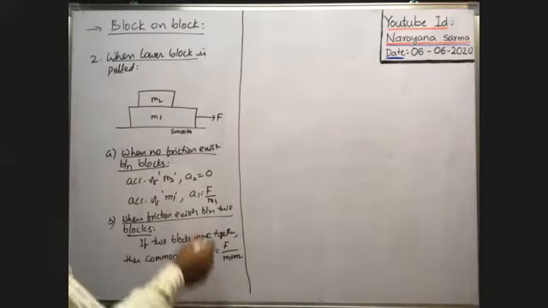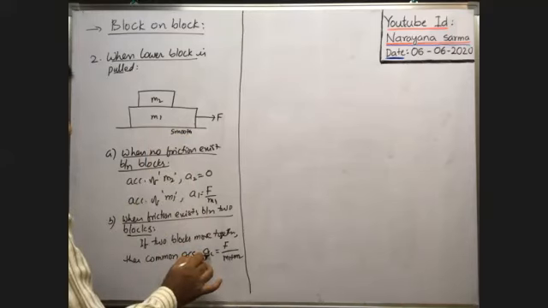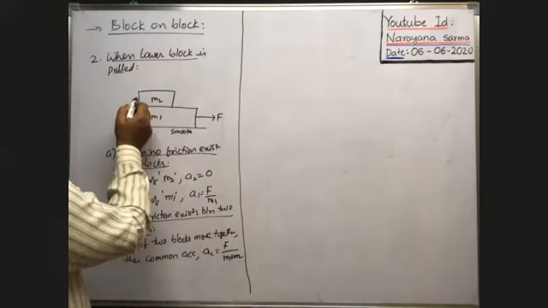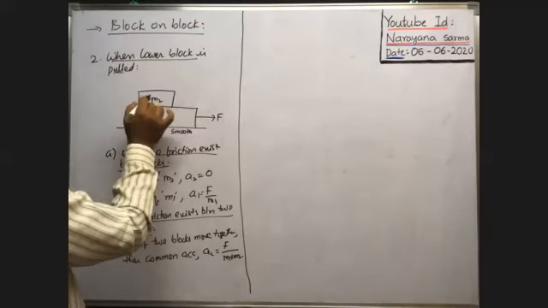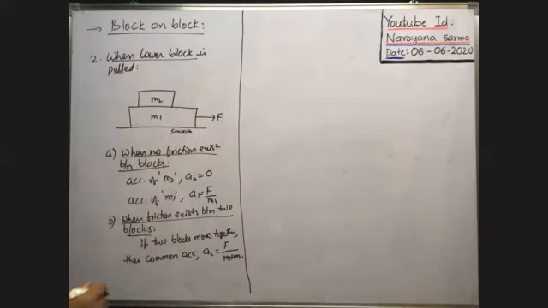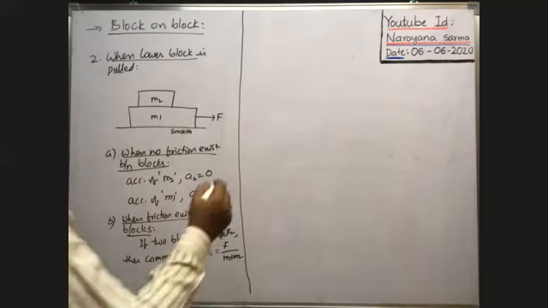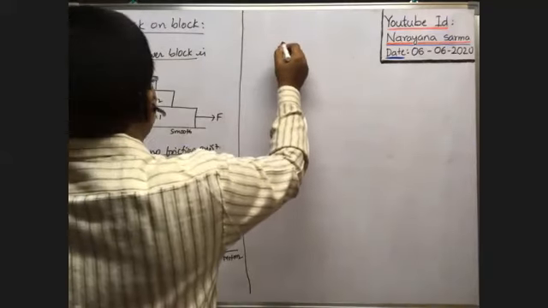At the same time, as the lower block moves with an acceleration equal to the common acceleration, then by standing on the lower block, if you see the upper block, the pseudo force acts on the upper block, no? The pseudo force acts on the upper block. In this case, the pseudo force m into A acts on the upper block here.